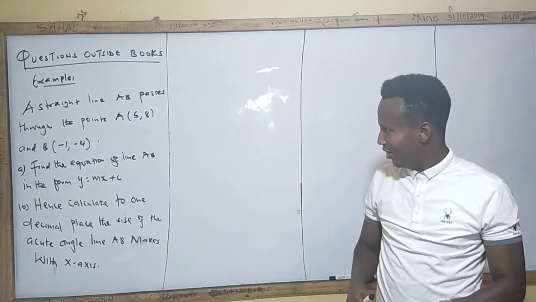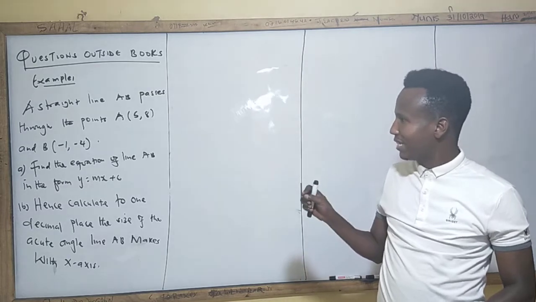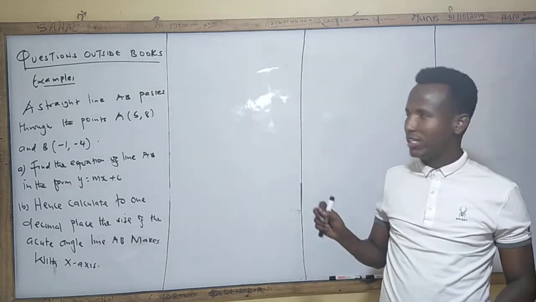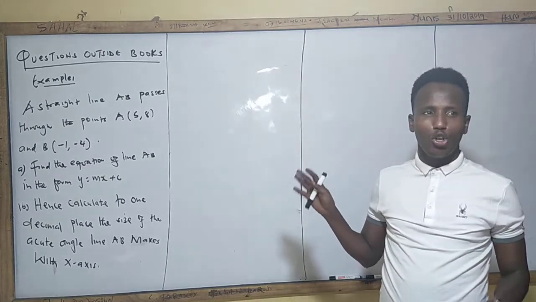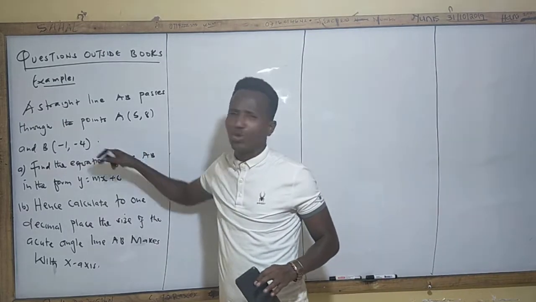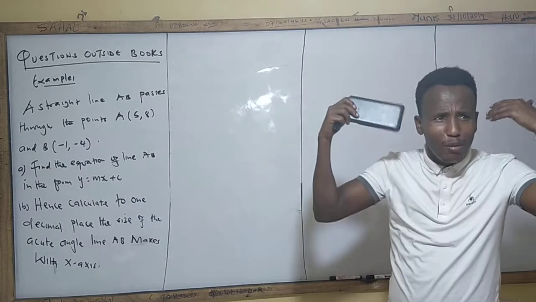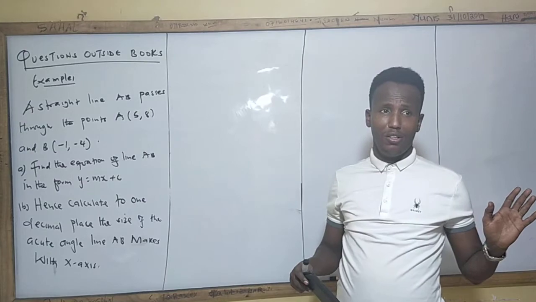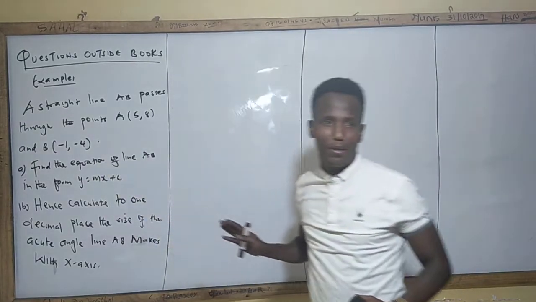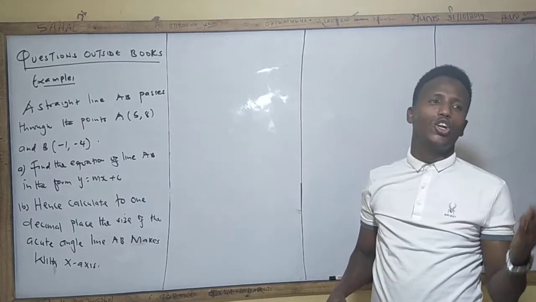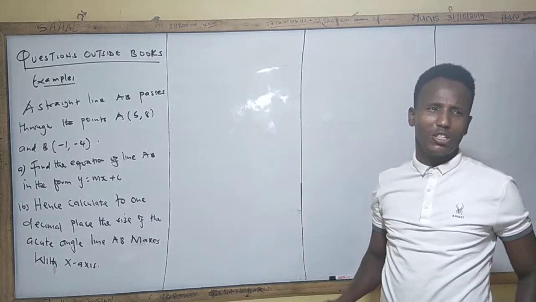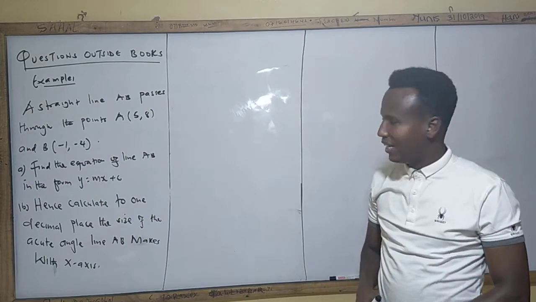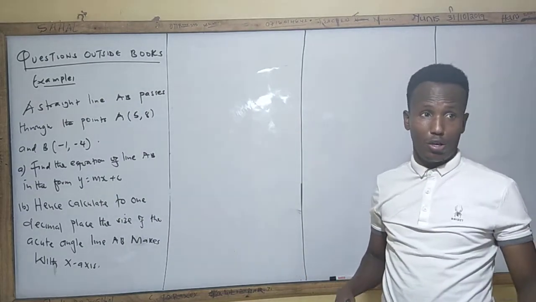Now look at this question. A straight line AB passes through the points A(5, 8) and B(-1, -4). Full stop. As far as this statement is concerned, you can be asked only 2 questions: to get the gradient or the equation. There's not any other question that can be asked. But when you go to B, there's another piece of information given, and that information will carry a different question.